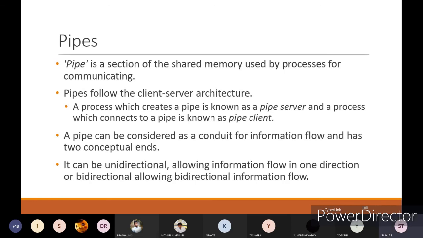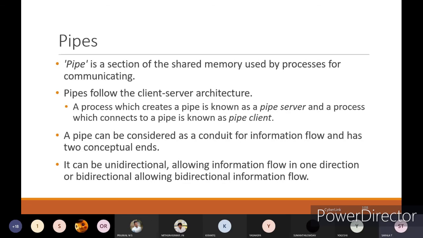Means if I take any shared memory which is named as a pipe, the process which creates that area is called the pipe server, and the process which connects to that pipe becomes a pipe client.